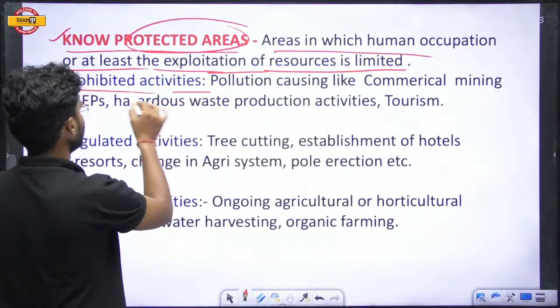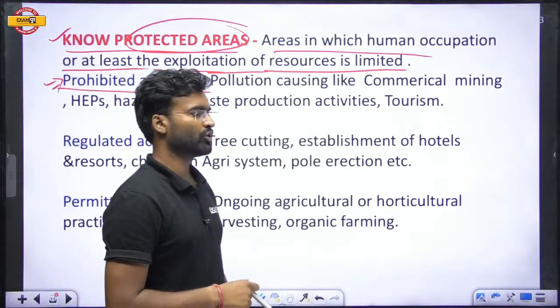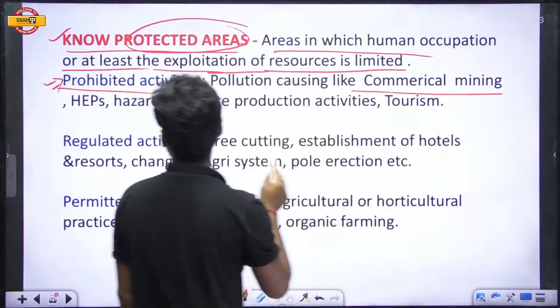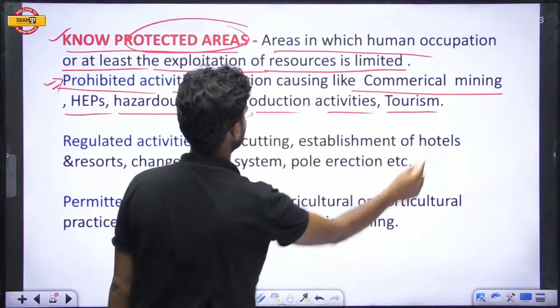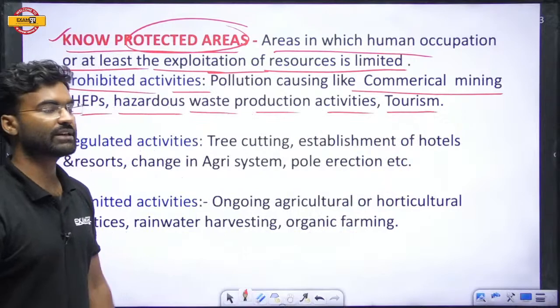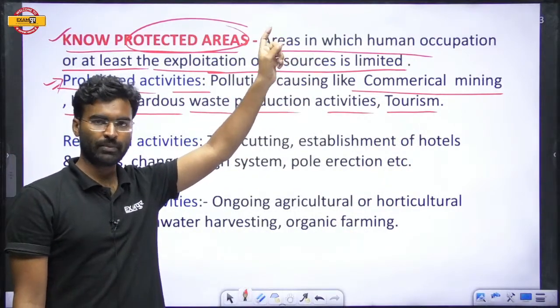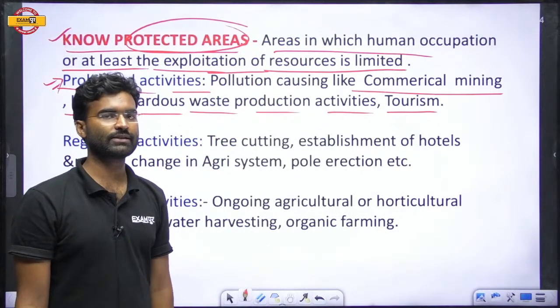The prohibited activities. Which activities are completely prohibited in these protected areas? Activities like commercial mining, hazardous waste production activities, tourism, such activities which can adversely affect the particular region are completely prohibited in this region.